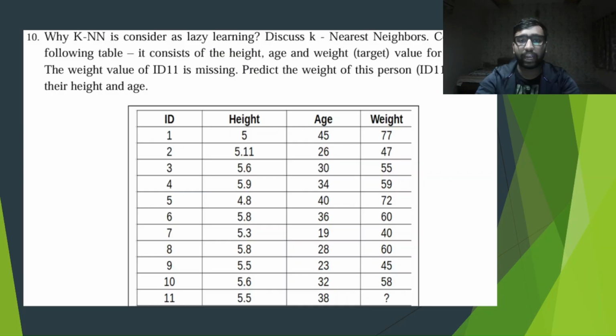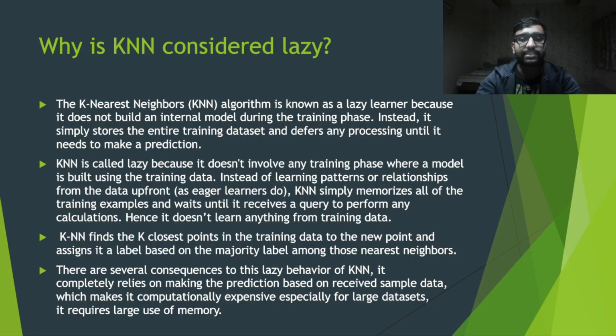It consists of height, age and weight. Weight is our target variable here, with values for 10 people. The weight value for ID 11 is missing. Predict the weight of this person, ID 11, based on their height and age. So we are given this question. First, we have to understand the theoretical aspects of k nearest neighbor, and then we have to implement this algorithm for the given data. Why is KNN considered lazy?